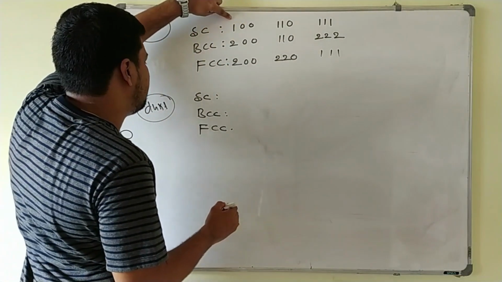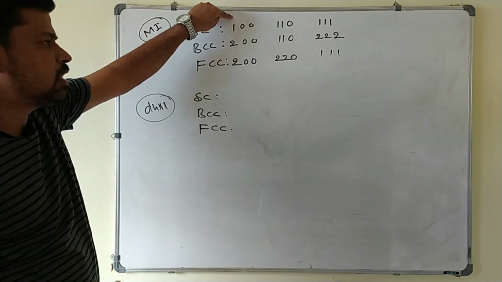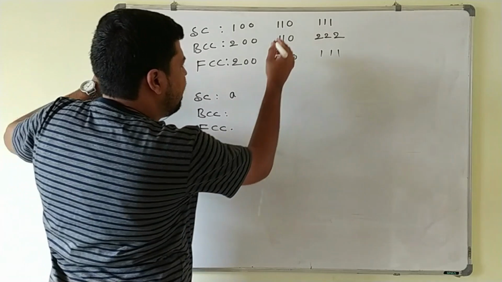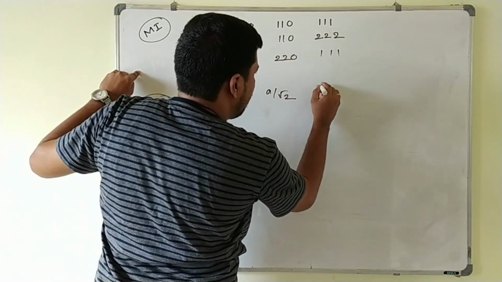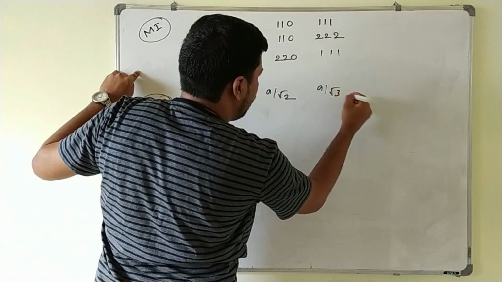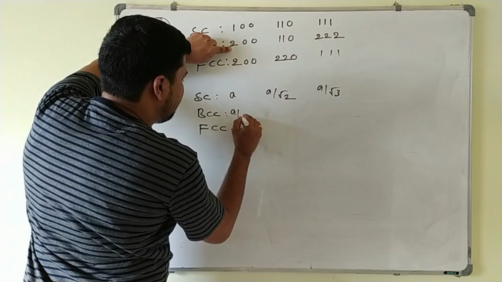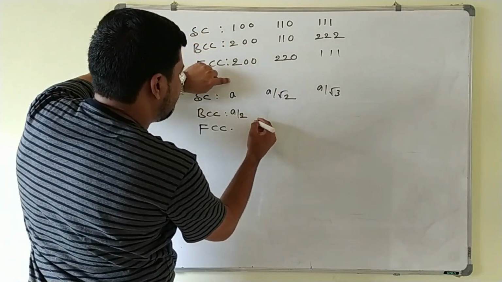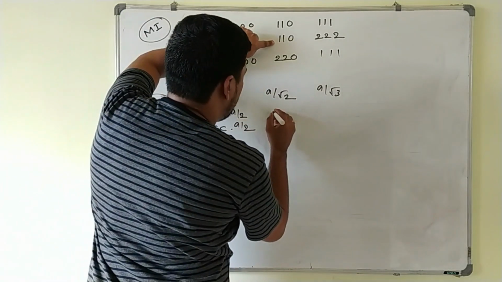So for this one, what is the formula here? A by square root of H square plus K square plus L square. So here we can write the value will be A, and for this one the value will be A by root 2. For this one the value will be A by root 3. So HKL values here you will get A by 2, and here also you will get A by 2, and here it is A by root 2.